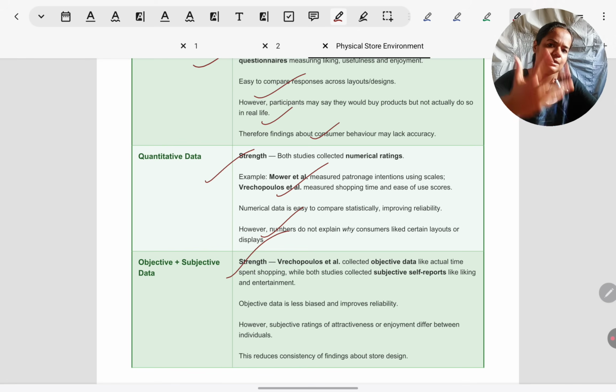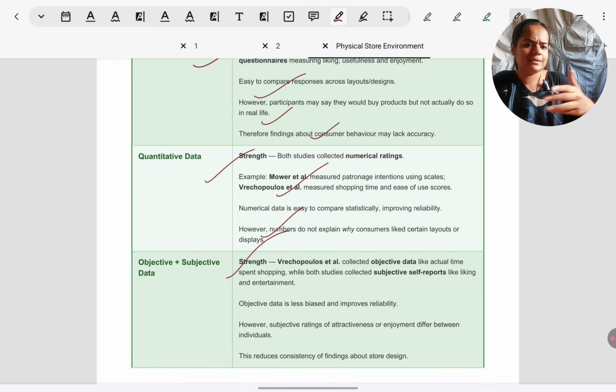Objective subjective data, again very close to the previous one. Both studies had objective data, though they are coming from self reports as such, but yes, objective data because it was quantitative. So same as the previous point. It improves reliability because we can consistently get similar ratings across participants. The way of rating is the same.